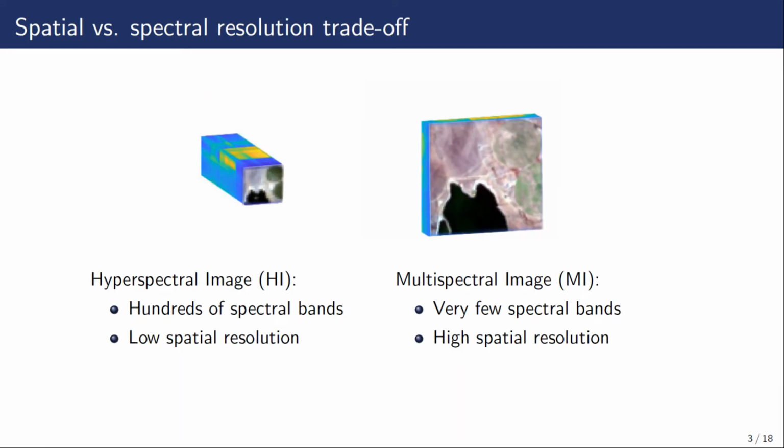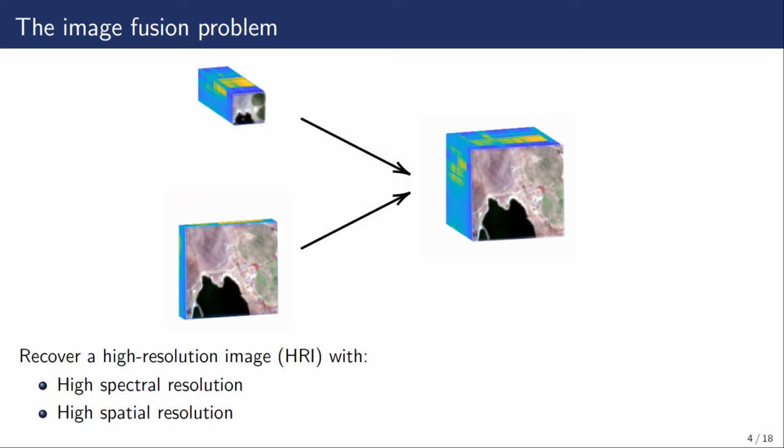Due to the hardware limitation of the hyperspectral imaging system, there is a trade-off in the spatial and spectral resolution. As a result, hyperspectral images contain hundreds of spectral bands. However, they have a low spatial resolution. On the other hand, multispectral images contain very few spectral bands, but with a high spatial resolution. Naturally, we can consider fusing these two kinds of images to recover a high-resolution image with both high spectral and spatial